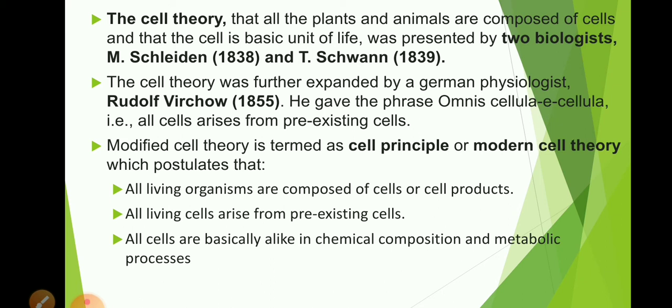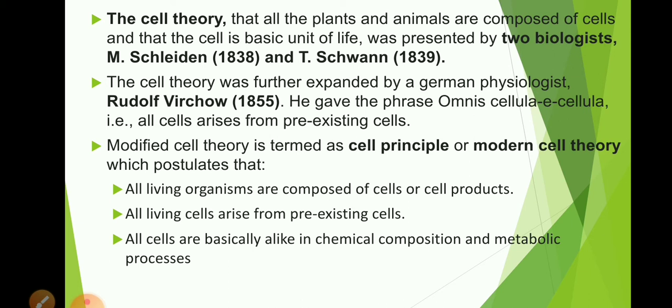Cell is the basic component of all living organisms, of plants and animals. Then this theory was further expanded by the German scientist Rudolf Virchow. He gave the phrase omnis cellula e cellula, that is, all cells arise from pre-existing cells. His theory is also called cell lineage theory.